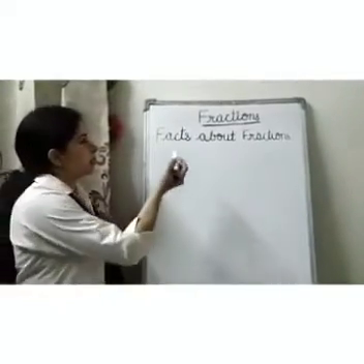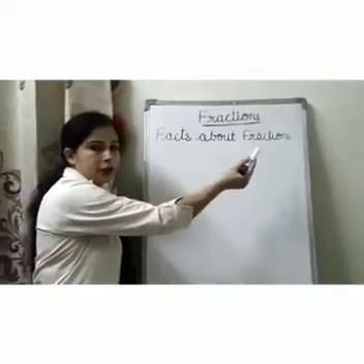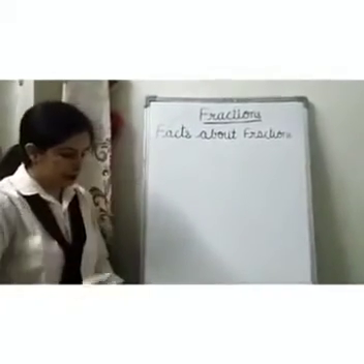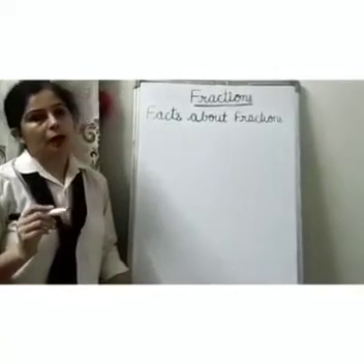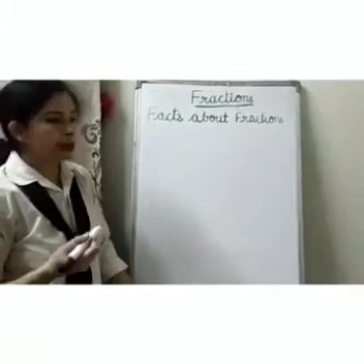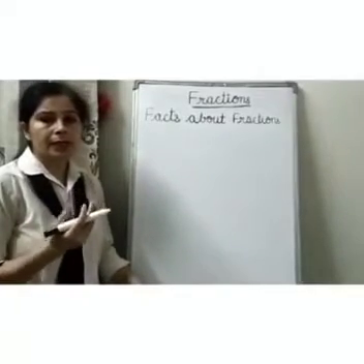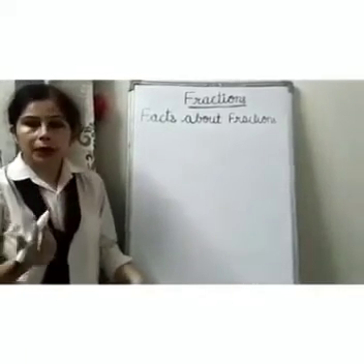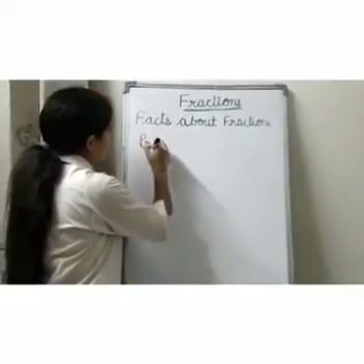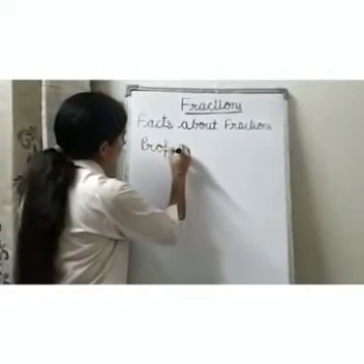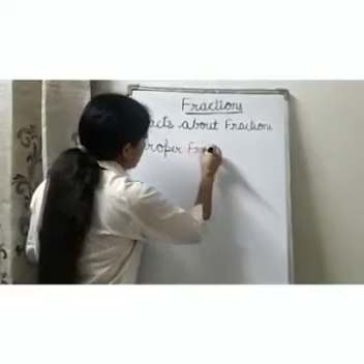Now we will discuss facts about fractions. The first fact we discussed was that a fraction represents an equal part of a whole. And then we discussed that fraction means numerator upon denominator. Now we are going to discuss proper fractions. What is a proper fraction?